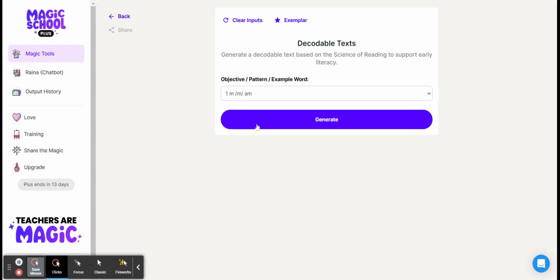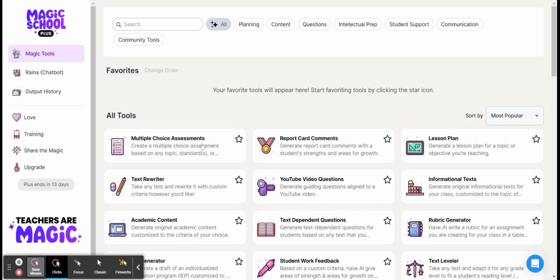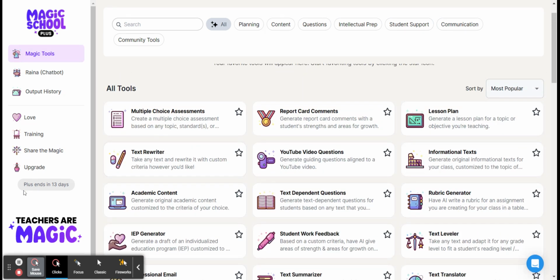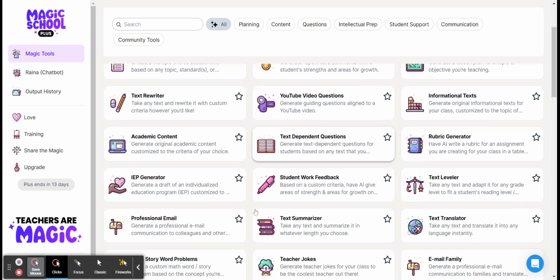You could put in whatever letters and sounds that you're studying, whatever word patterns you might want to see that the children have mastered or picked up. So there are just all kinds of things that you can use on Magic School. I have a Magic School Plus account, and you can see that it ends in 13 days, and I'll decide then if I want to upgrade it or not.